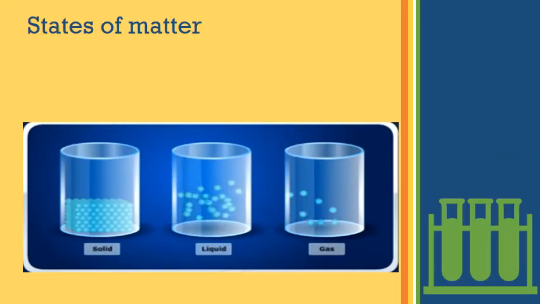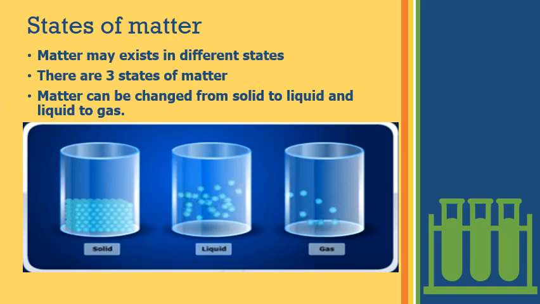Okay, this matter is made up of? The matter is made up of small particles called molecules. If you observe the diagram, small particles are there. They are closely packed in solids, and they are moving freely in liquids, and moving randomly in all directions in gases. Then these states of matter, there are three states of matter, that is everybody knows it: solids, liquids and gases, and they can be changed from one state to another state.